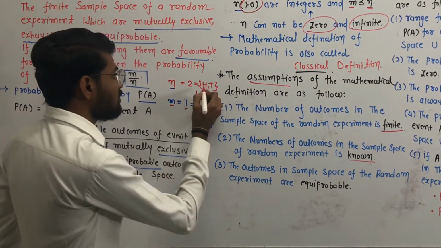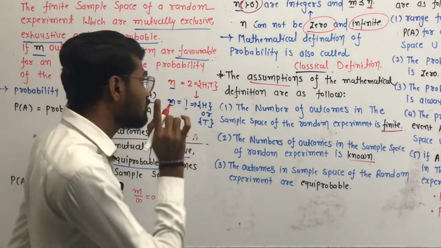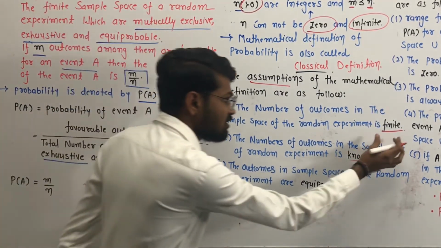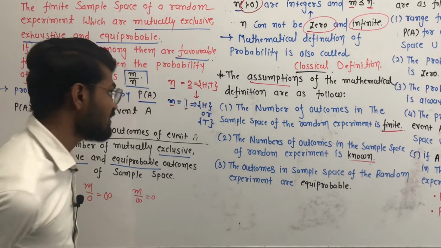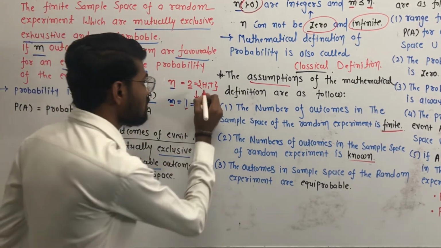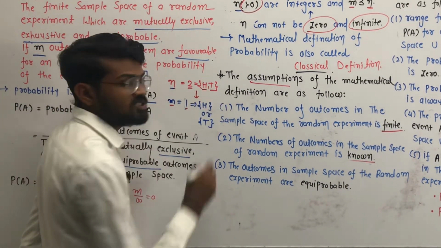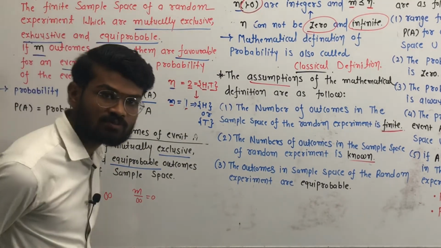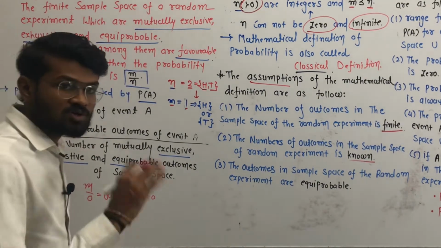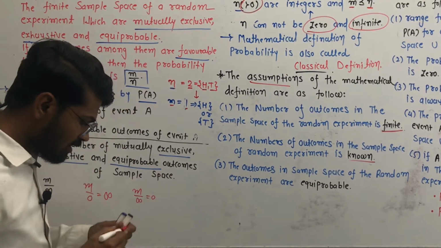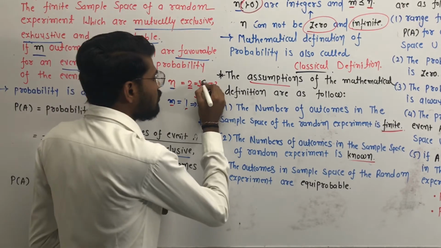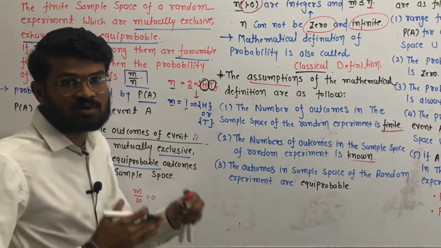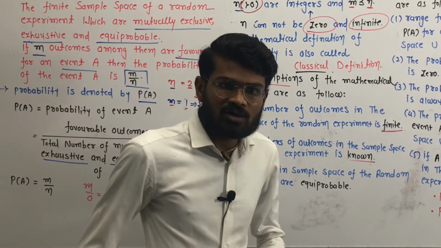For example, for a balanced coin, we know the total number of possible outcomes, which means it is finite, and we also know the elements of the sample space, which will be H and T.